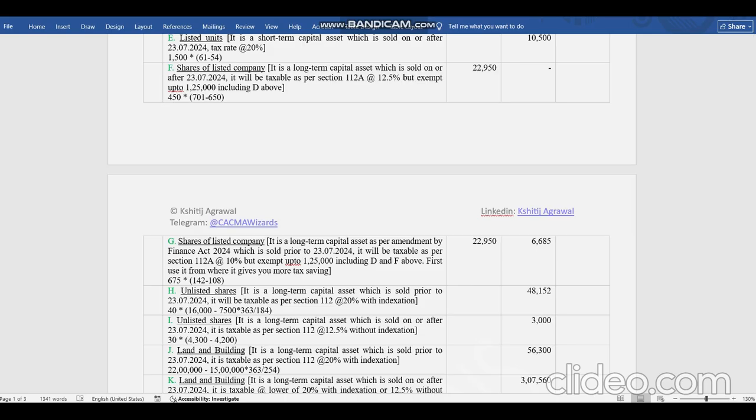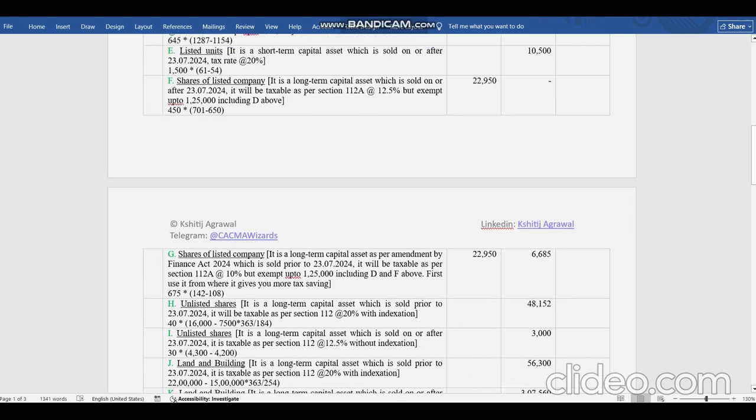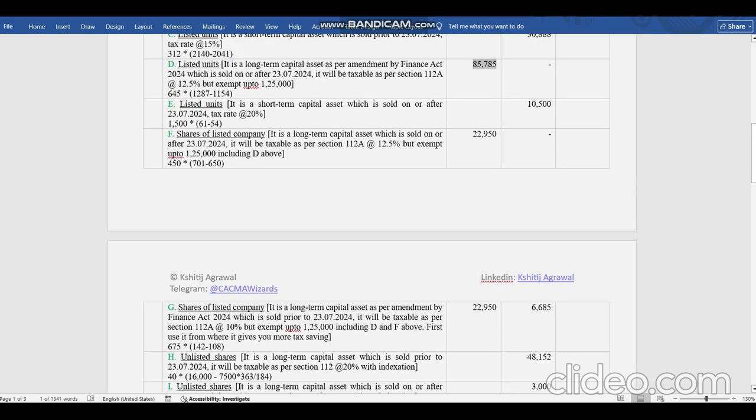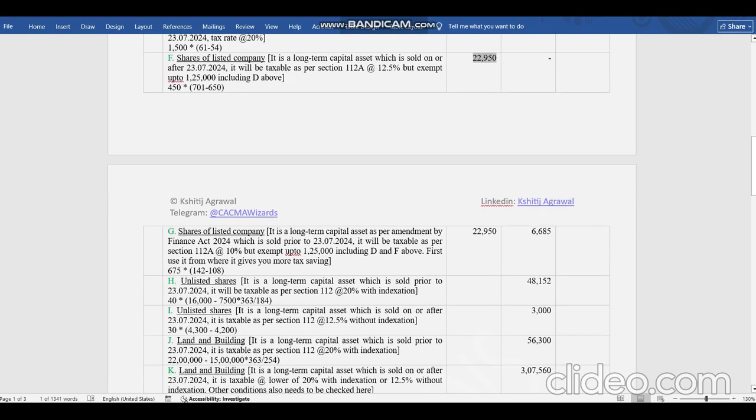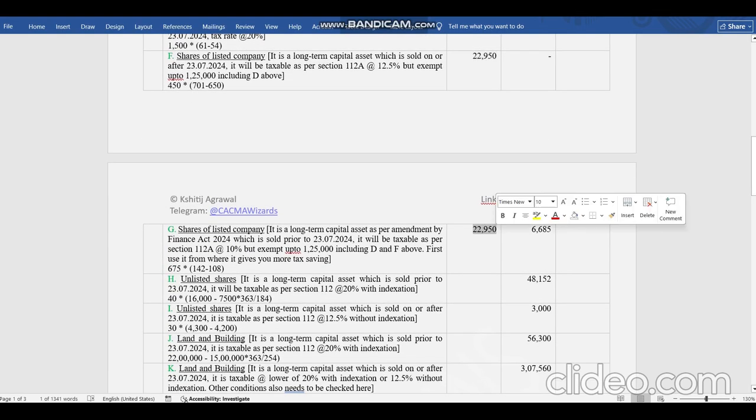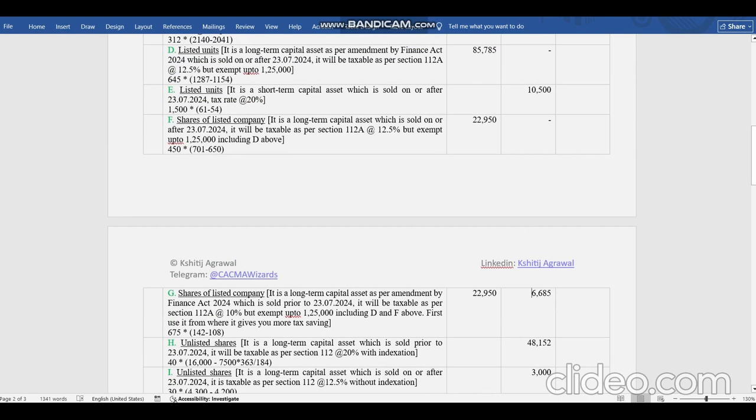So F and G are same. Just to show some exemptions, some tax in this 112A, I have taken this example. So 85,000 and 22,950 we are claiming over here, and there is some amount of income over here, but the total cannot be claimed because we have a limit of 1,25,000 only. So 6,685 is taxable.